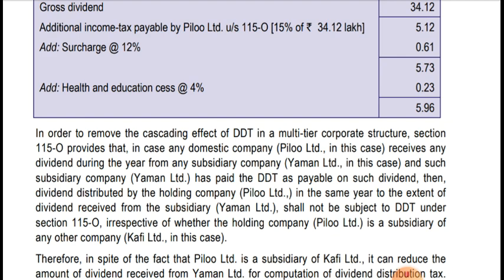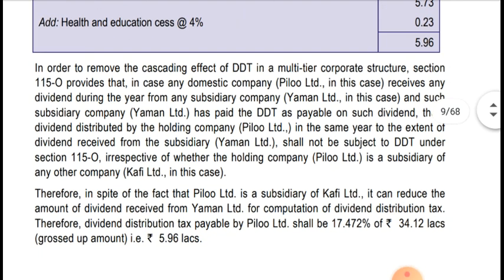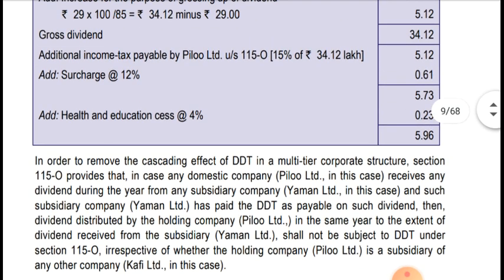If Kafi Limited is holding 58% shares of Pillow Limited, in spite of the fact that Pillow Limited is a subsidiary of Kafi Limited, it can reduce the amount of dividend received from Yaman Limited for computation of dividend distribution tax. Therefore, dividend distribution tax payable by Pillow Limited shall be 17.472% of 34.12 lakhs, that is coming to 5.96 lakhs.